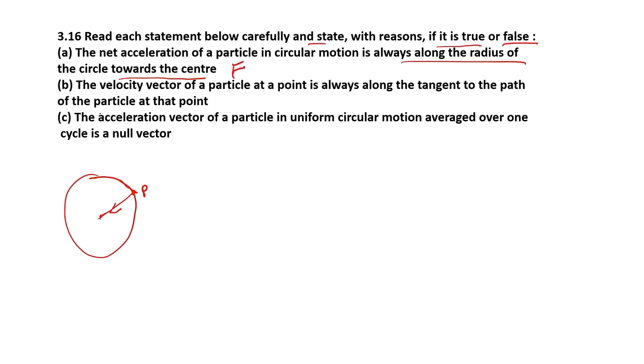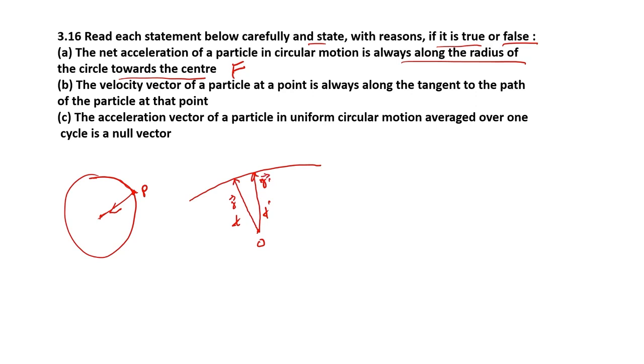Now the B part says that the velocity vector of a particle at a point is always along the tangent to the path of the particle at the point. This is true. Let us see how. Let us assume that the particle is traveling in a curvilinear motion like this. Our point of reference is O. Let us assume that at time t the position vector is r, and at time t dash the position vector is r dash.